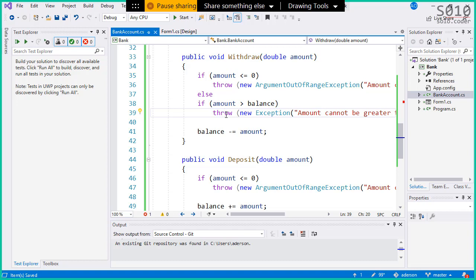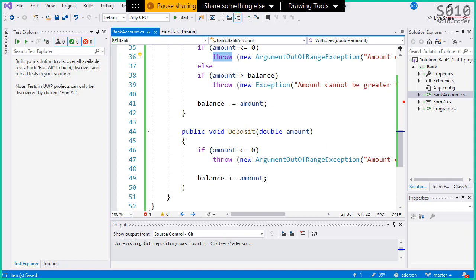Okay? It does not make sense to throw and catch at the same time. You throw to alert somebody else that is using this method that something is going wrong here. That's how you're gonna alert them. That's why you usually don't put a try catch block if you are already using a throw statement.